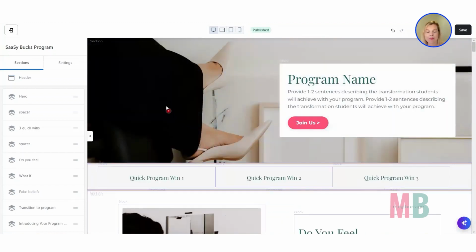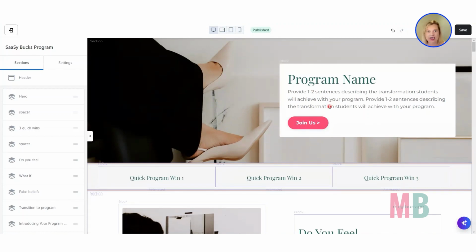We'll come back up the top here. We'll scroll down again. Okay, so this is the hero section, and all your sales pages are going to have a hero section. So what is that? It's the first above the fold area that's going to capture people's attention when they land on your sales page. I have put as many copy prompts as I can into my sales page templates just so that you can see what am I supposed to write in this section.